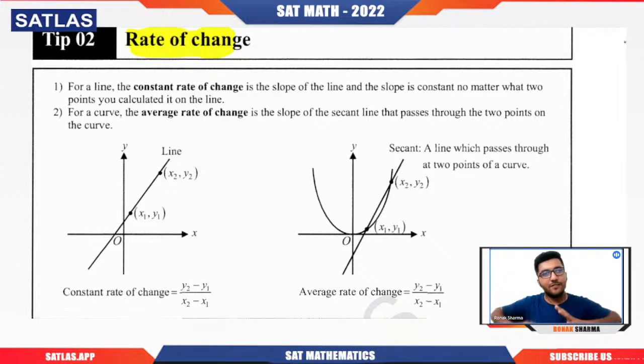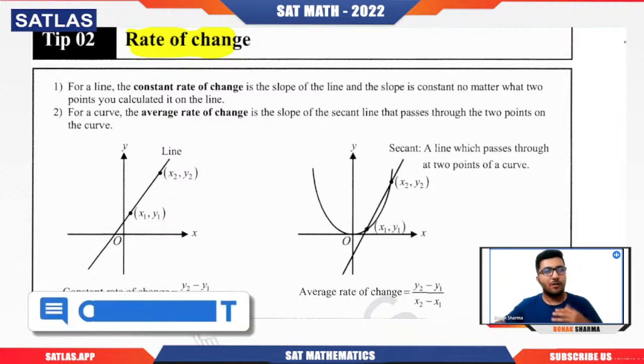Rate of change means that we have two quantities which are changing, and we calculate how one variable is changing with respect to the other. Like if we talk about speed, what is speed? It is nothing but the rate of change of distance with respect to time. You don't even need to say with respect to time, because the rate itself is calculated that way.